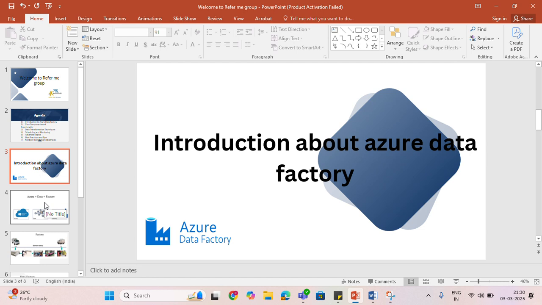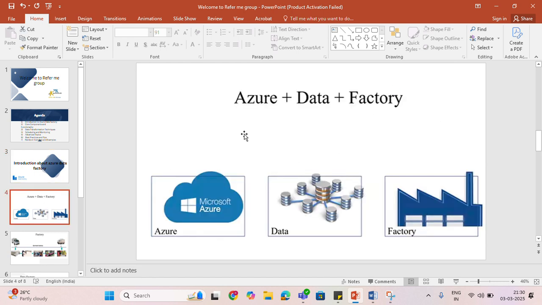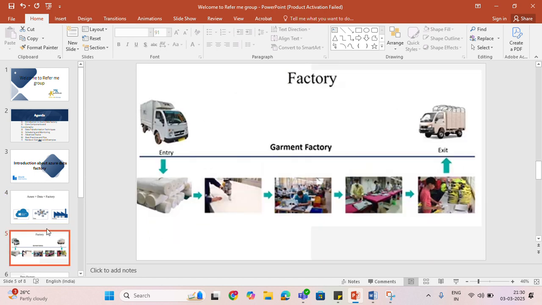And we'll see, you can see the image displayed, right? Azure plus data plus factory. Azure means cloud, data means information or structure, factory means production. And we'll see the next image. This is a very good example of how ADF works. This facility is a garment manufacturing unit, and here you can see a vehicle, raw materials, some stitching, and some people doing some work, right? We'll see how it works.